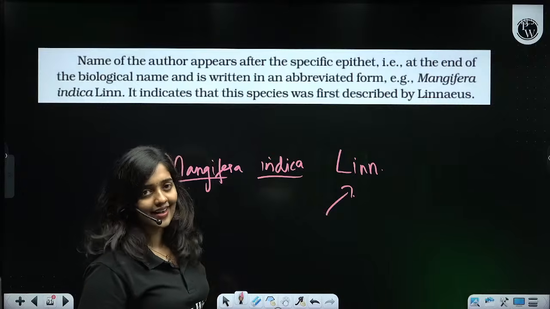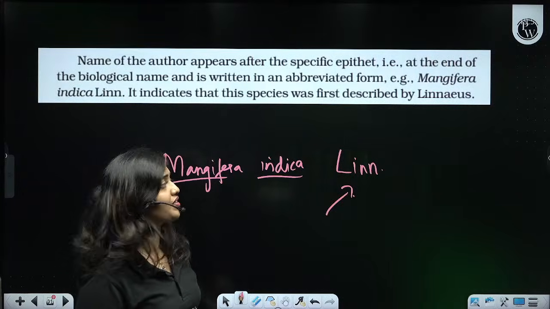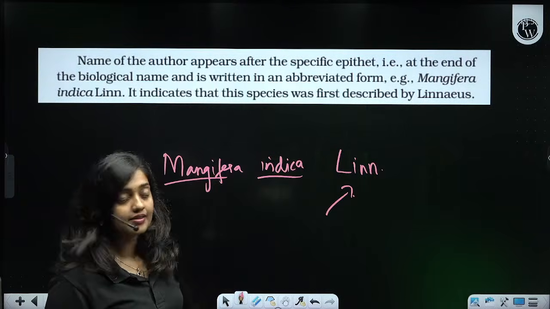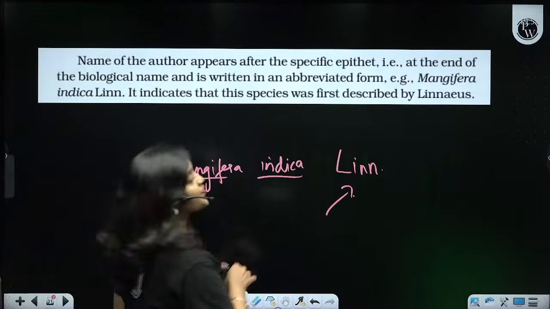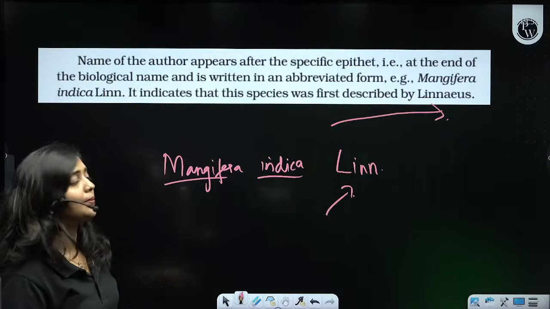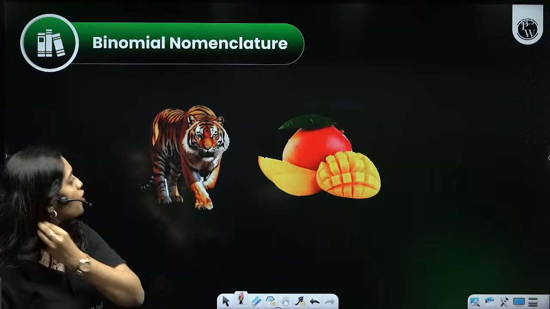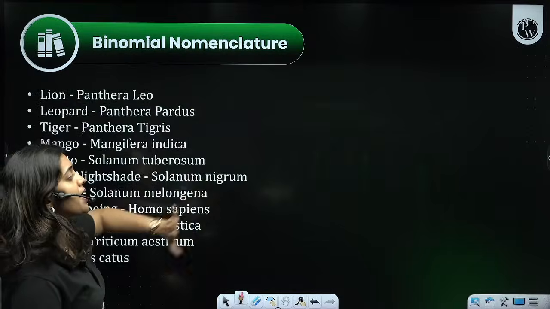Why did I do that? Sometimes it is the complete form of writing a scientific name. In some places we will see the scientific name written like this. It represents the author who first described that species. That's why we give an abbreviation of the author who first described it. So, yes, this is tiger, this is mango: Panthera tigris and Mangifera indica.